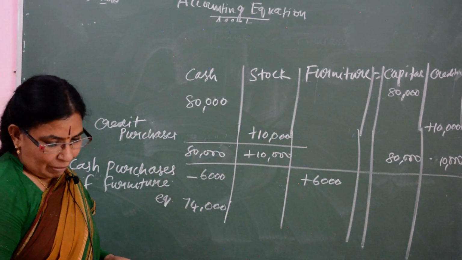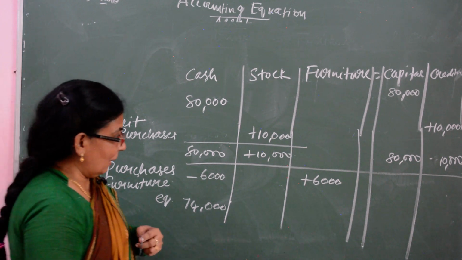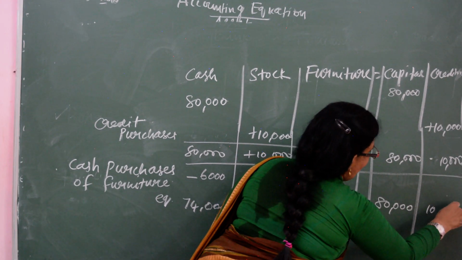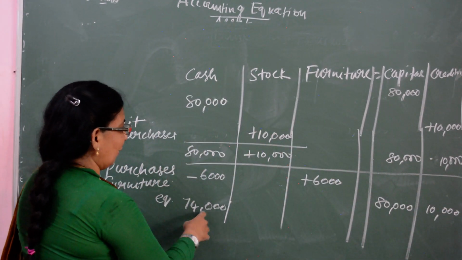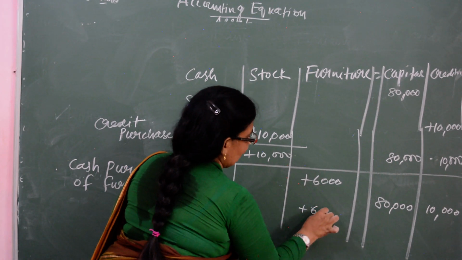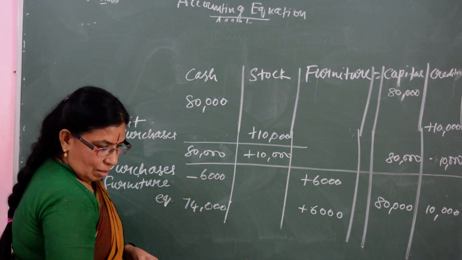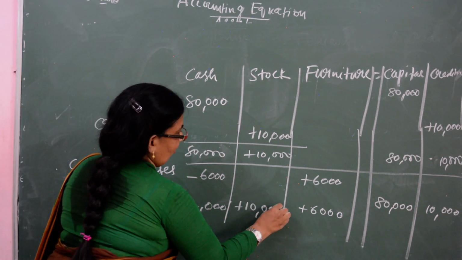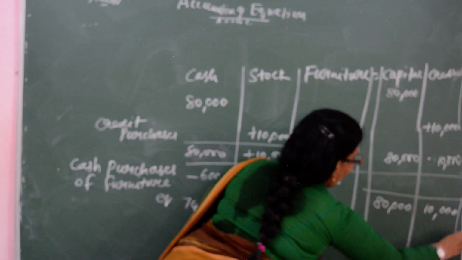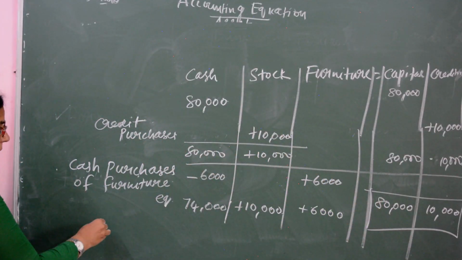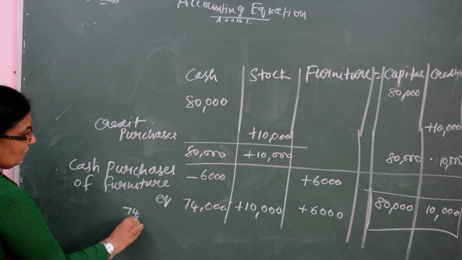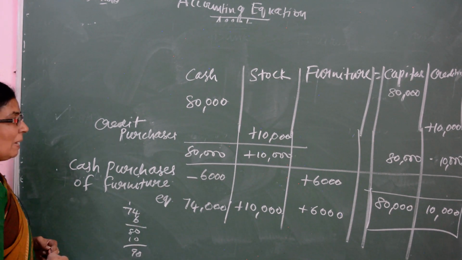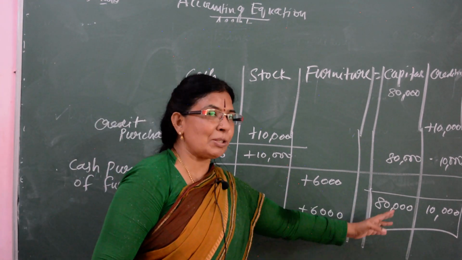Okay. Now after writing 6,000, then 80,000, and this equation is the same as it is, 10,000 the same as it is, and here 74,000 and then plus 6,000, and here it becomes cash purchases plus 10,000. Okay, 80 plus 10 is 90, and then here 74 plus 6 is 80, 80 plus 10 is 90. So here also 90,000, there also 90,000.